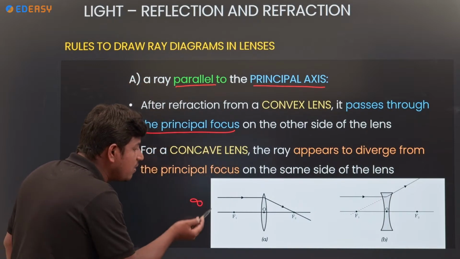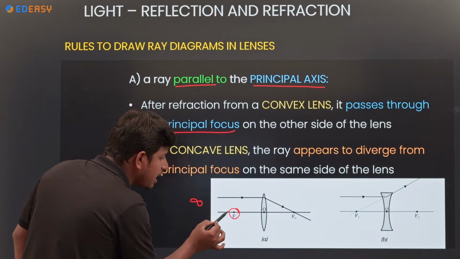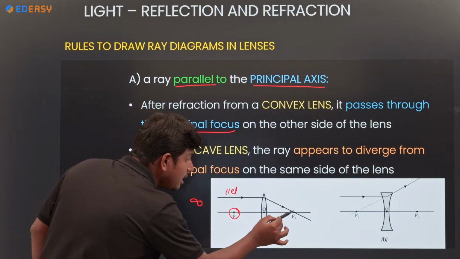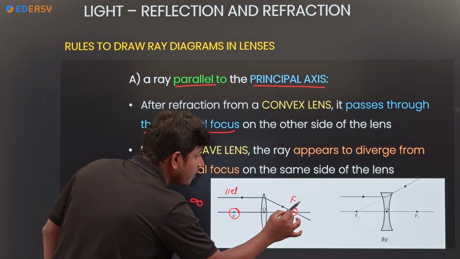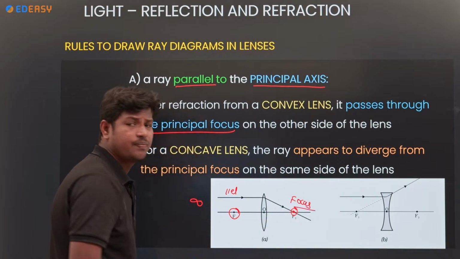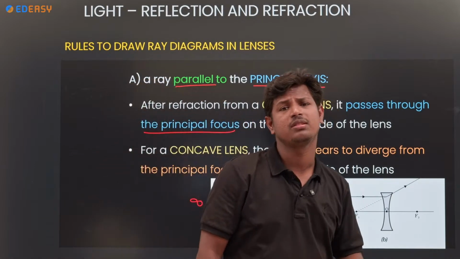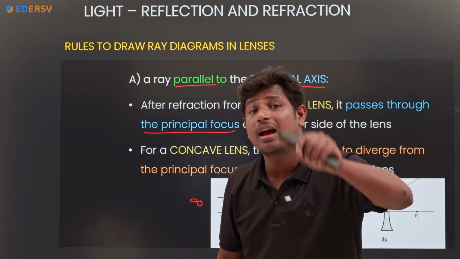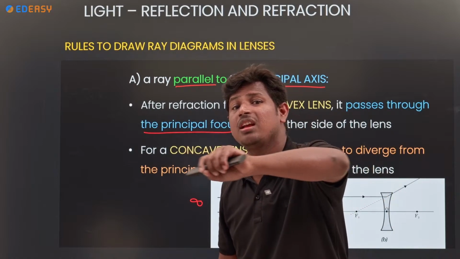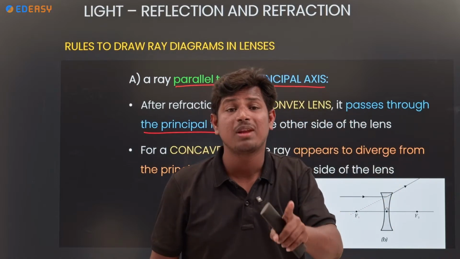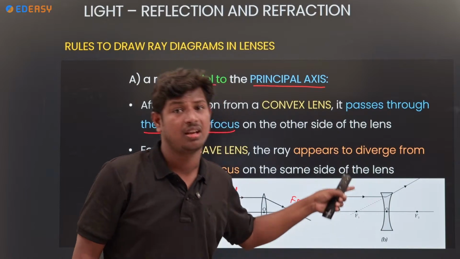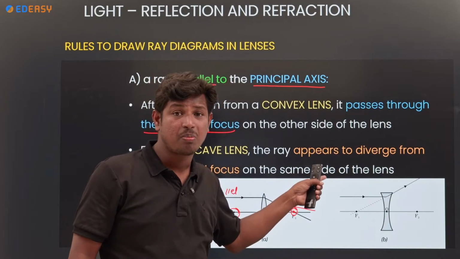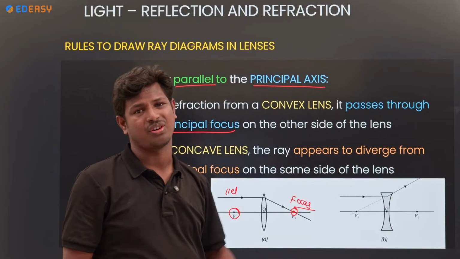Where it started, infinity, parallel to the principal axis, it meets at the focus. Whether it is a concave or convex lens, if the light rays come from infinity parallel to the principal axis, the first property is: parallel means meet at a focus.